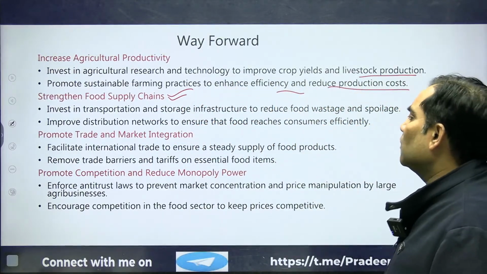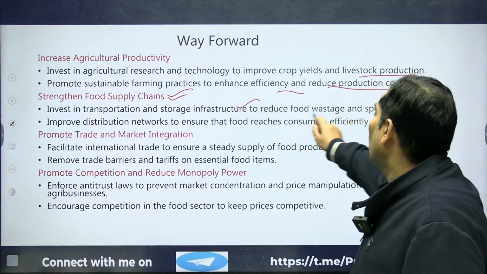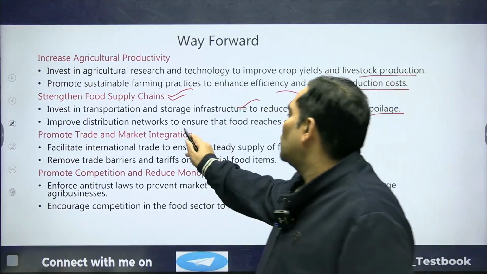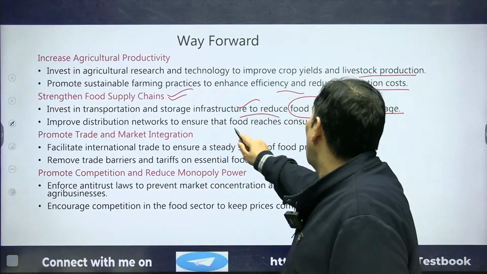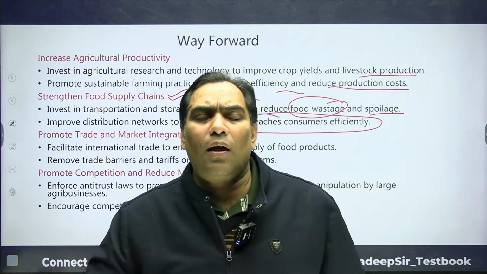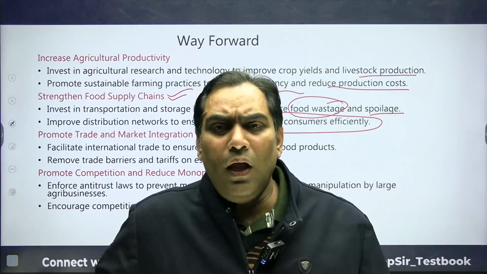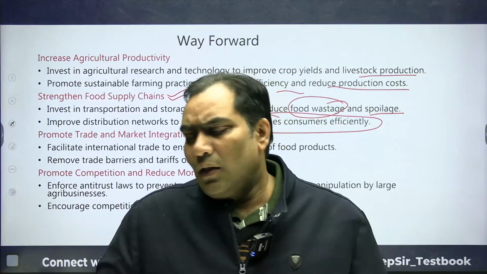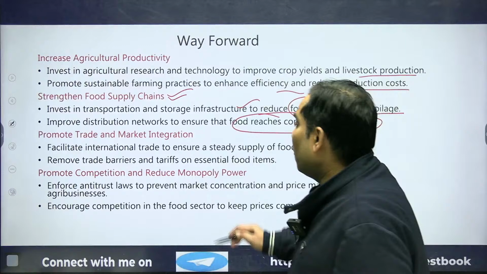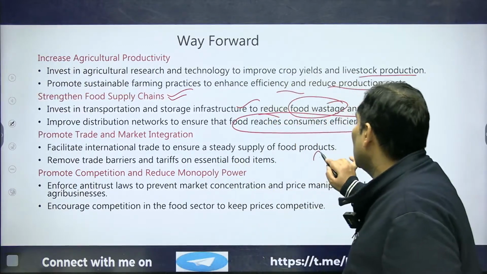Invest in transportation and storage infrastructure to reduce food wastage and spoilage. Improve the distribution network to ensure that food reaches the consumer efficiently. That means we need to eliminate the middleman, because we can see continuously that our food inflation is too high.